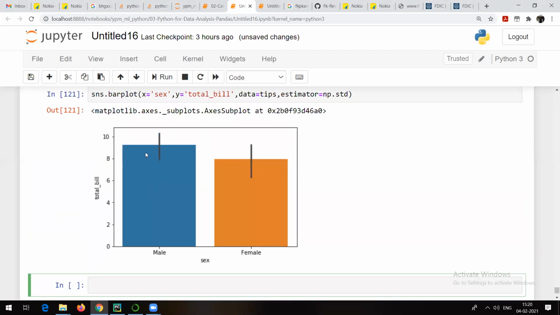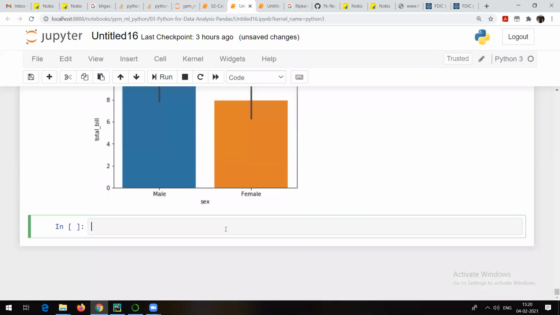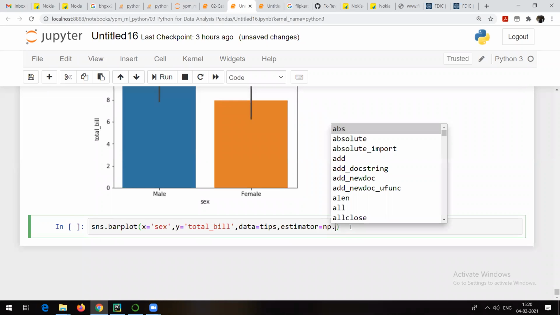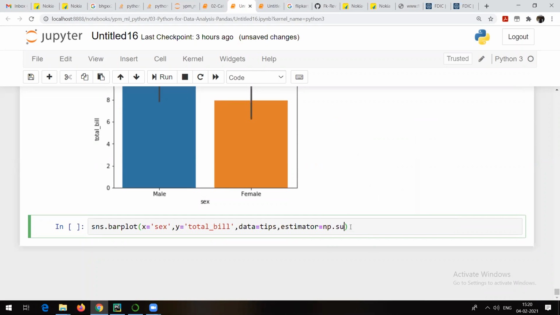You'll be able to see that this is the standard deviation, near 9 for male, and this is standard deviation maybe near 8 for female. Right? So estimator, yes, you can go and change that estimator. There are different values available for estimator. np dot, let me check if something like sum is available or not.